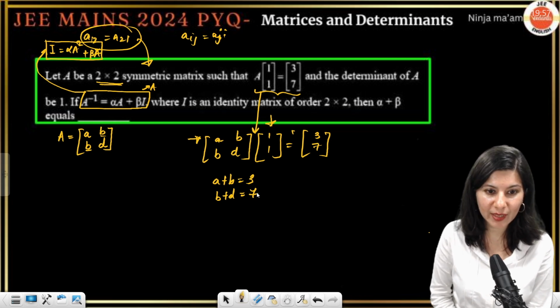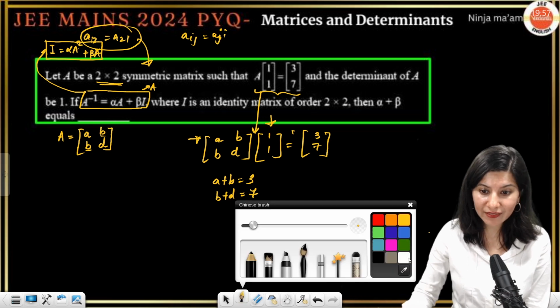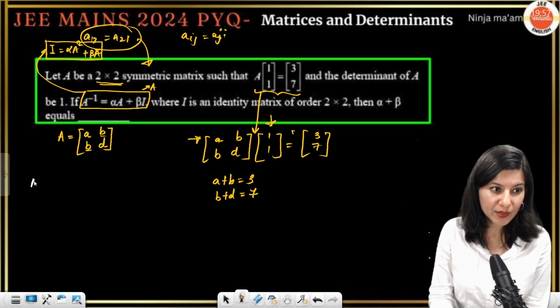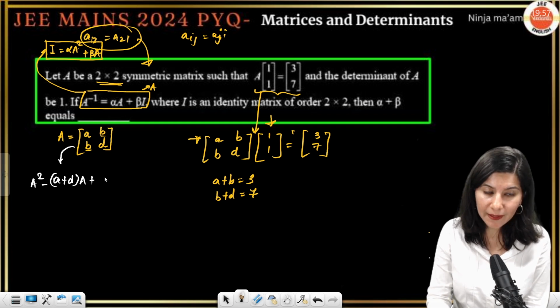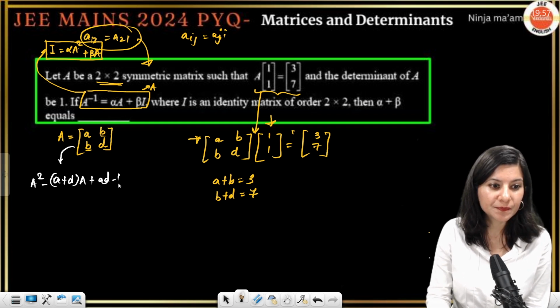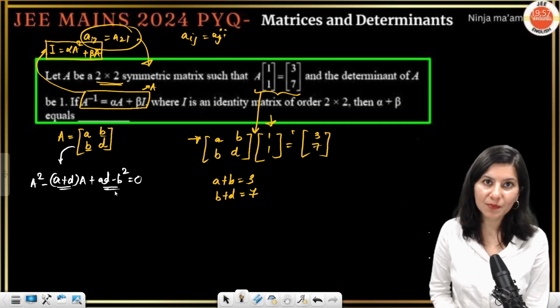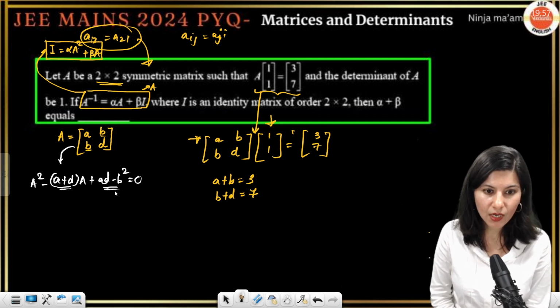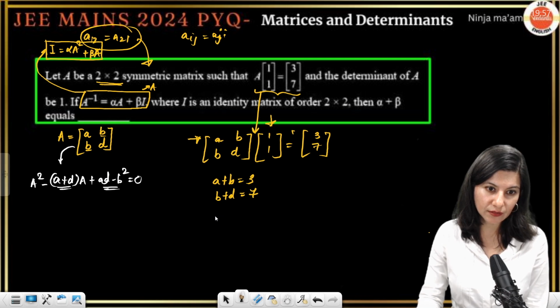What we want is to form a polynomial A square minus trace of A. In this case, trace of A is A plus D, plus determinant of A, which is AD minus B square. So I need A plus D and AD minus B square, correct?